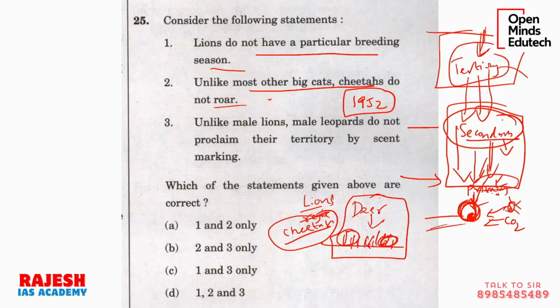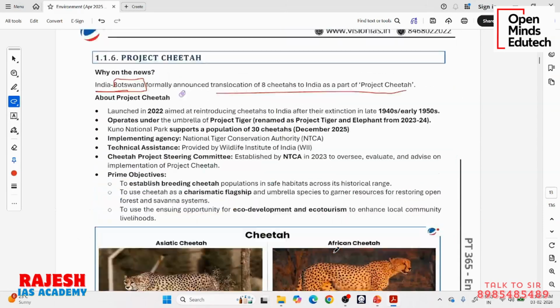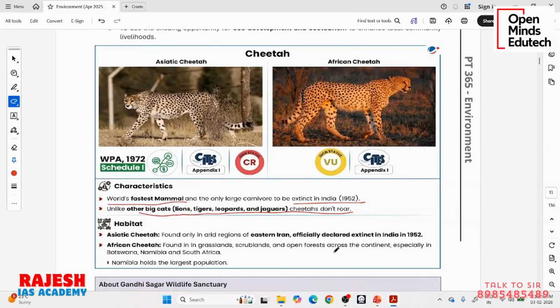So the government of India thought, let us bring some cheetahs at least from outside to this region and reintroduce them, so that this grassland ecosystem in central India can be rejuvenated again. It can be improved again. And there are also other advantages if you bring cheetahs, like you can organize tourism, wildlife safari. You must have seen this safari on jeeps. So now it can be used for multiple purposes and grasslands also will be in a good natural state. For this reason, for many years now we are bringing cheetahs from many other countries.